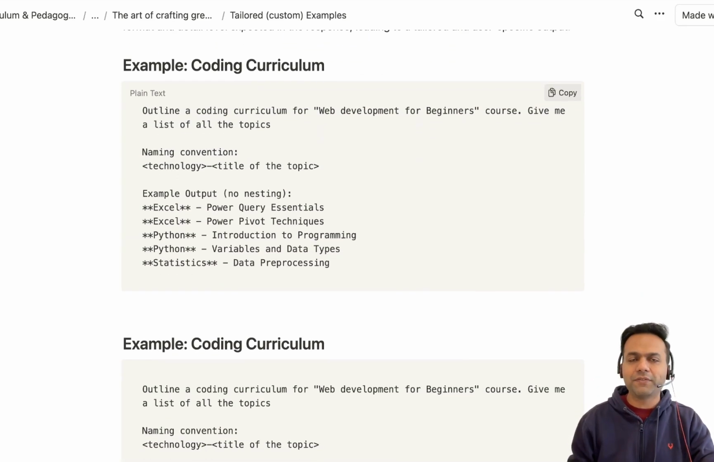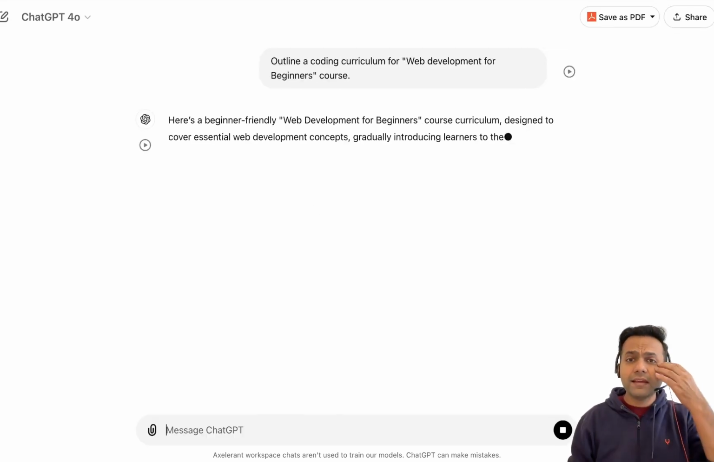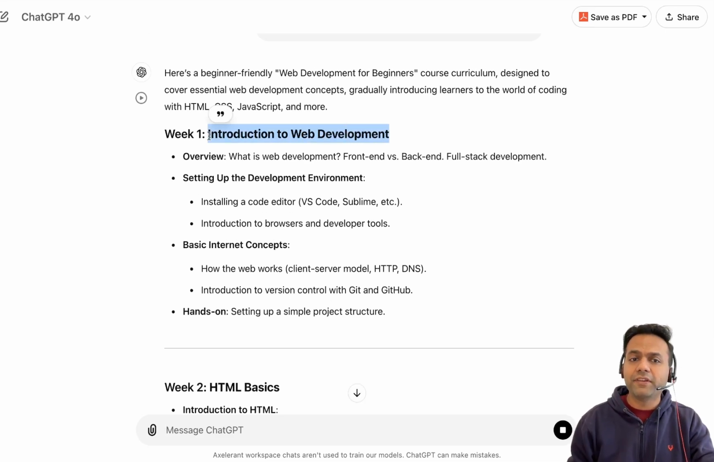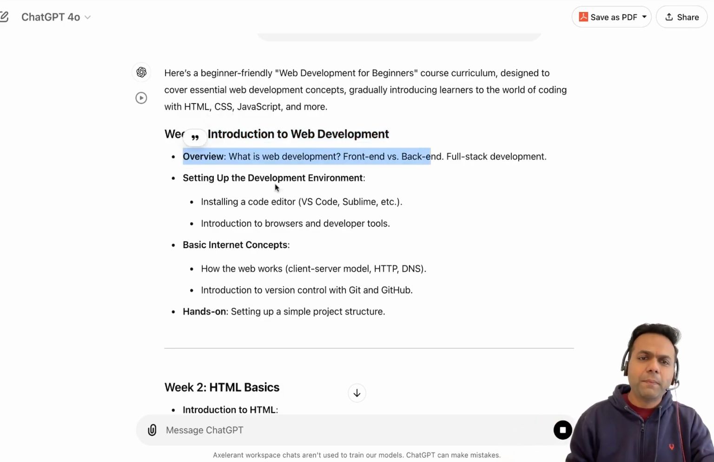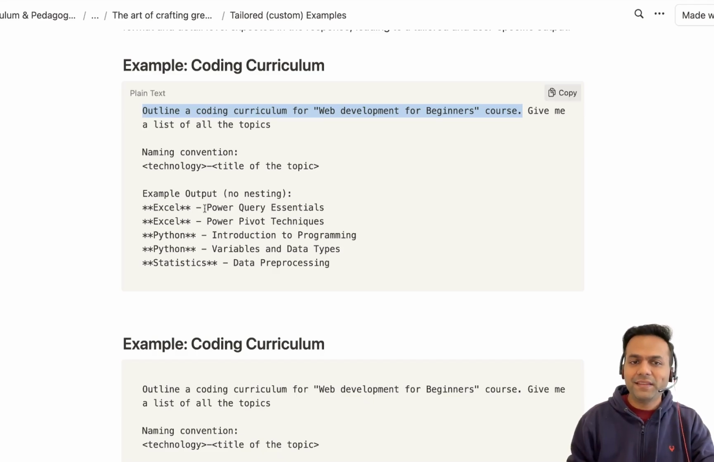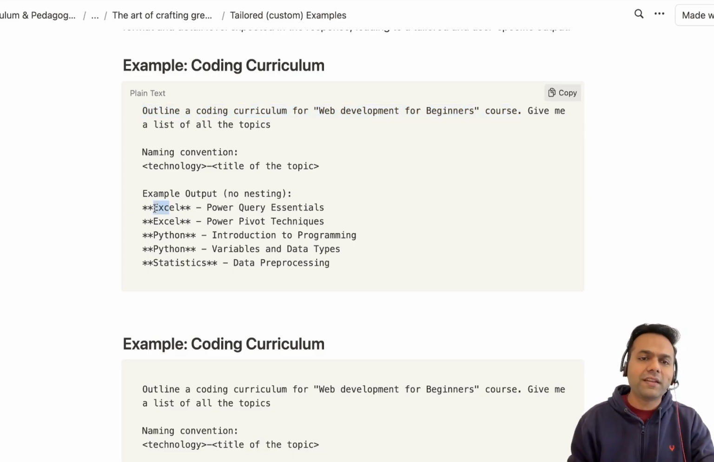One last example, let me give you here. Suppose I ask AI to create a curriculum, right? I want outline a coding curriculum for web development for beginners course. Let me give this simple prompt to it. And AI will give me a very reasonable answer. It is giving me a nested list that week one do this. Again, it is assuming things that I want to divide my curriculum in weeks. But as per my learning management system, I don't need any nesting, right? And just by looking at the title, I should be able to understand that what the technology is.